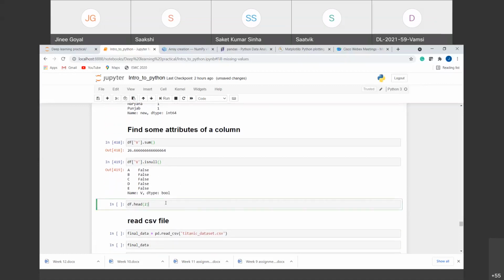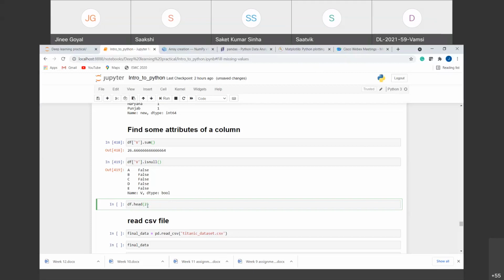Next is the head function. For example, if there is a very large data set consisting of thousands of rows and we just want to see the type of values that are present there, which can be judged using some of the rows, right? We don't want to see the complete data set. We just want to see the starting rows to make sense of the data. So we can use the head function.